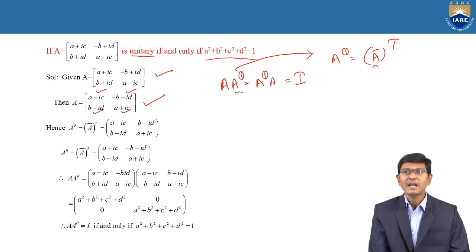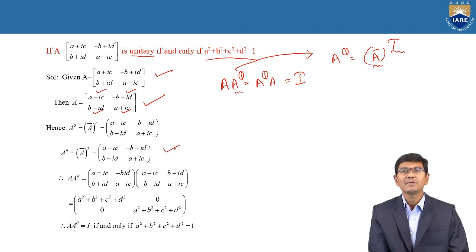Therefore we already completed the conjugate of a matrix. Now we need to apply the transpose of the matrix. By applying the transpose of the conjugate of the matrix, we got it here. The row matrix is changed to the column matrix. Similarly the second row is also changed to a column. By applying this, the transpose of the matrix is equal to a minus IC and again b minus ID.